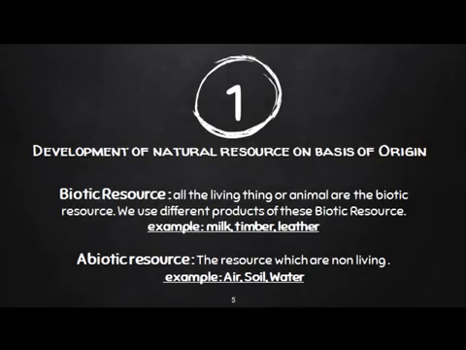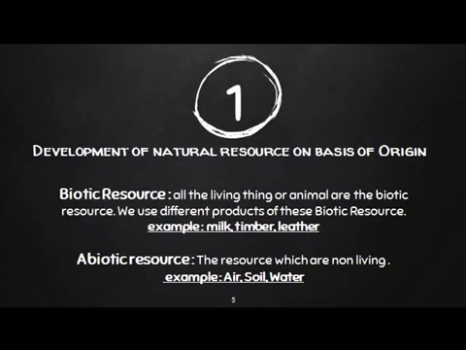Now, natural resources are classified on the basis of origin, stock, availability, and distribution. Let's see the first option, the classification of natural resources on the basis of origin. It is divided into two main types, biotic resources and abiotic resources.